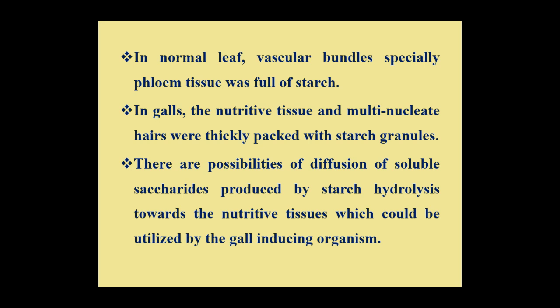In normal leaf, vascular bundles, especially the phloem tissues, was full of starch. But in gall tissues, the nutritive tissues and multinucleate hairs were thickly packed with starch granules. And this may be due to the possibility of diffusion of soluble saccharides which are produced by the starch hydrolysis towards the nutritive tissue, and these in turn may be utilized by the gall inducing organism.